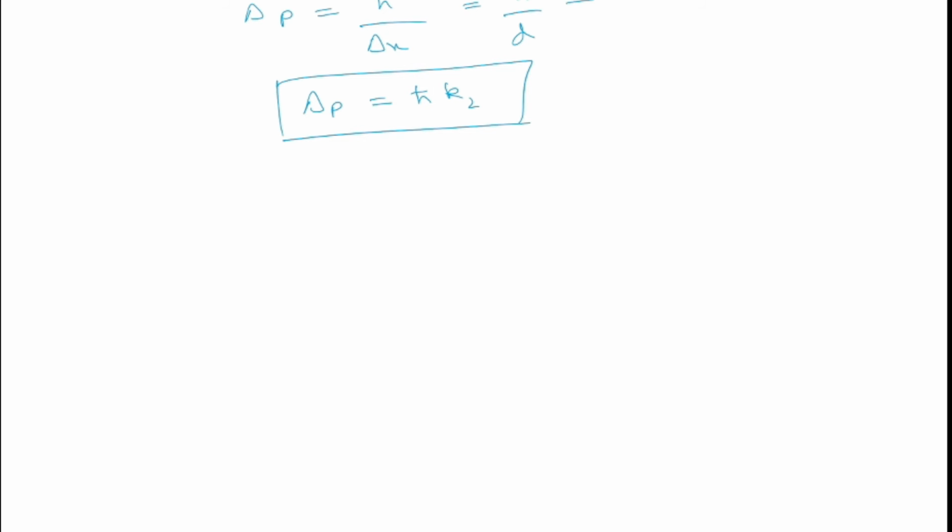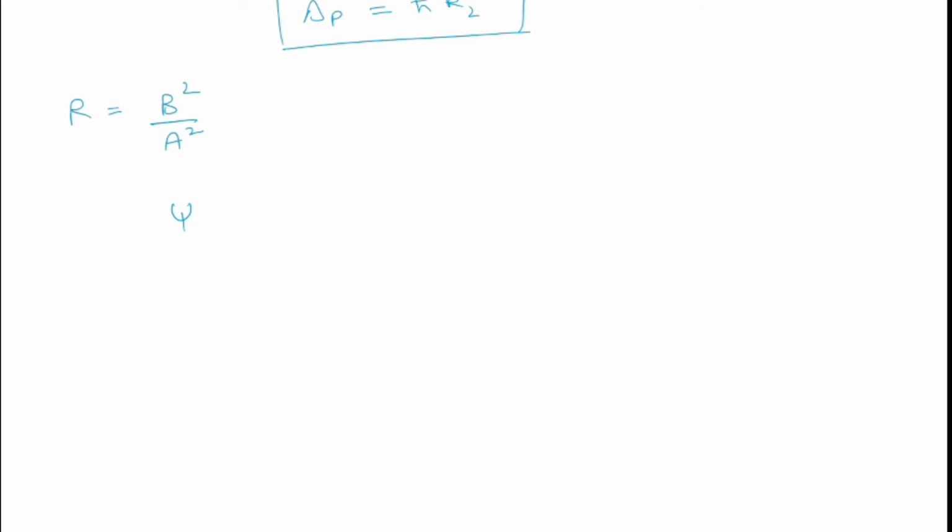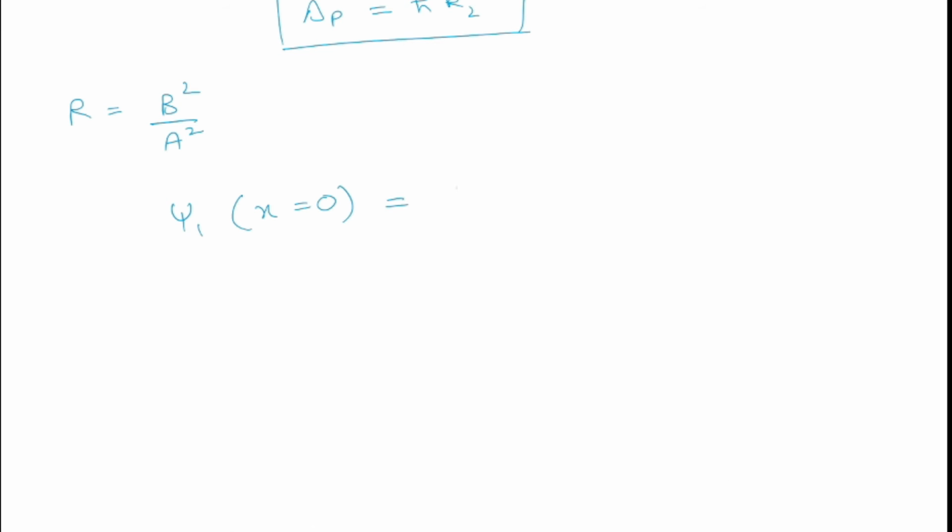Now let's come back to the reflection coefficient, which is given by b square by a square. We have to calculate the values of b and a. So we apply the boundary condition at x equal to 0, that is phi 1 at x equal to 0 is equal to phi 2 at x equal to 0, as the wave function has to be continuous.